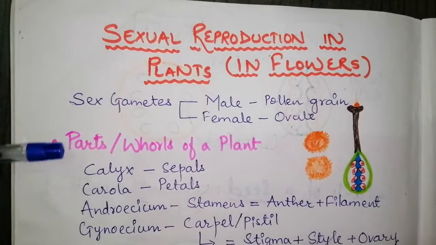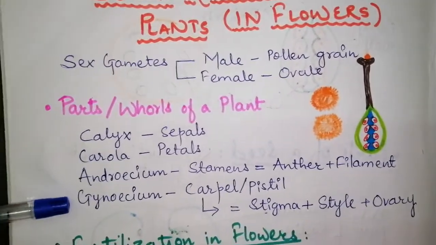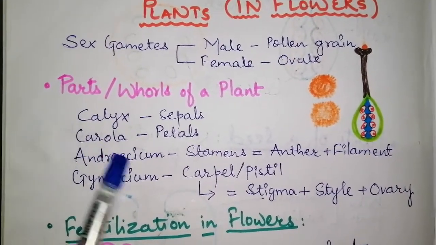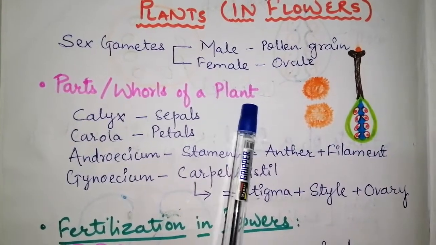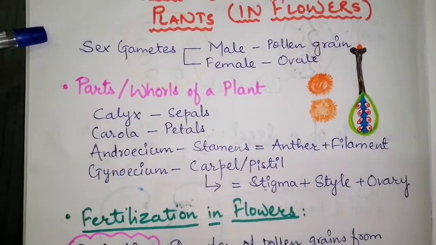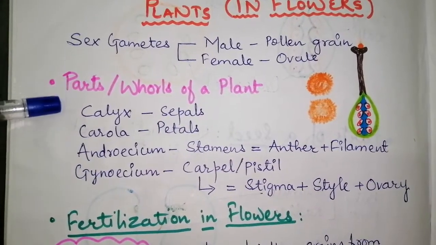Now let us look at the different parts of a flower. Basically we are concerned about the flower, not the plant. Because this reproduction takes place inside a flower, all the parts are present in the flower.